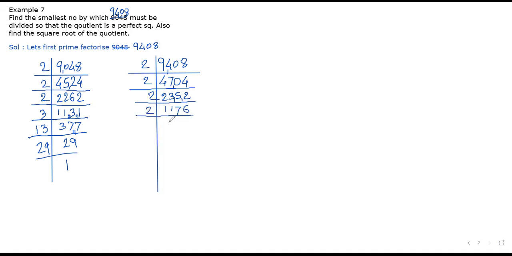Again by 2. 2 5s are 10. 2 8s are 16. 2 9s are 18, 2 4s are 8. Again by 2. 2 1s are 2. 2 4s are 8 and 2 7s are 14. Correct.